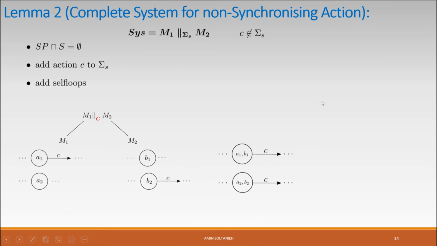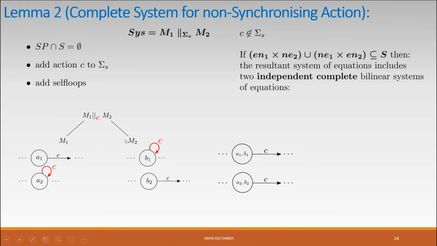Now, make action C synchronizing. Then the C transition in M1, in state A1, must synchronize with something in B1 to realize the C transition in this combined model. And therefore, in B1, and similarly in A2, we need to have a self loop. In this case, we have proved that the resultant system of equations always includes two complete bilinear systems of equations.